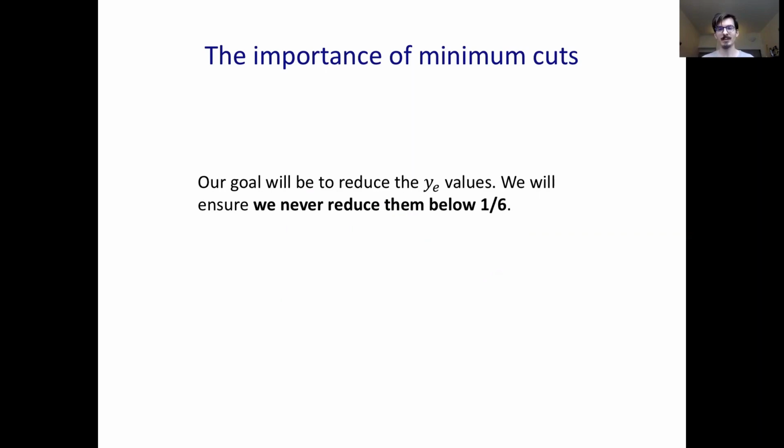And we'll guarantee that when we make this step, no y_e value will ever be reduced below 1/6. And it turns out that this guarantee implies that the only constraints we have to worry about are the minimum cuts in the support graph, in this 4-regular graph.